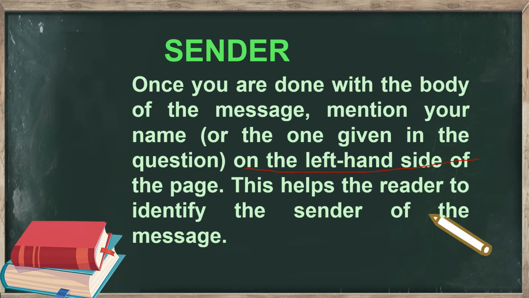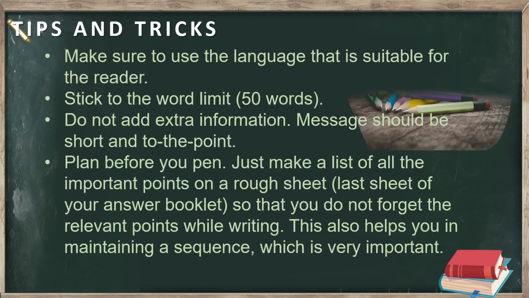First, we have to write the word message in block letter, in bold letter in the middle of the page. Then we have to write the date, then time, then leave one line gap. Then you will write the name of the addressee, that is, to whom the message is meant. Then again you will leave a line. Then you will start with your body, that is the content of the message, wherein you will write only the vital information that is required to be passed on to somebody else. And after you are done with the content of the message, then you have to write your own name, that will be the sender's name.